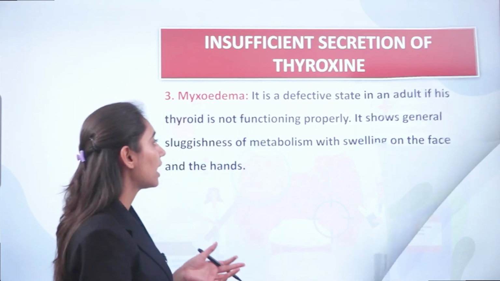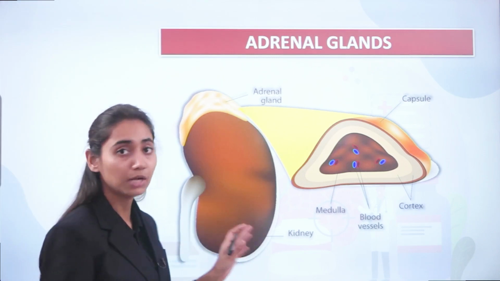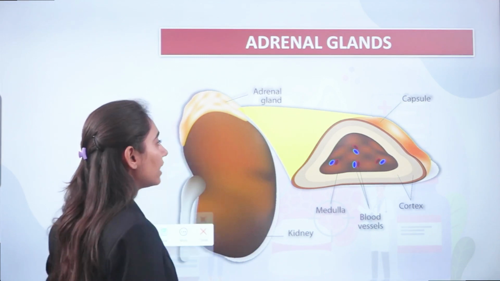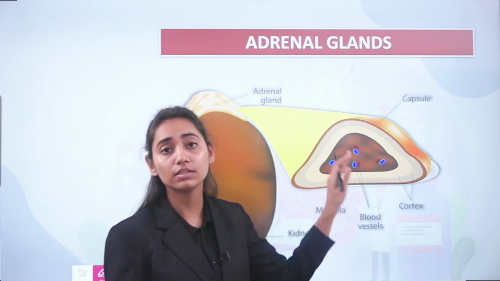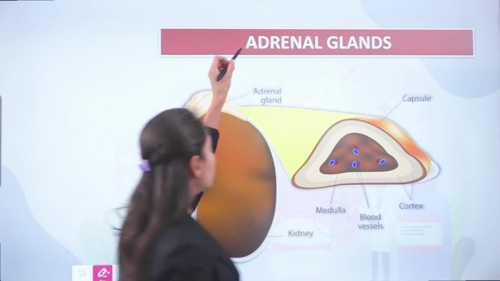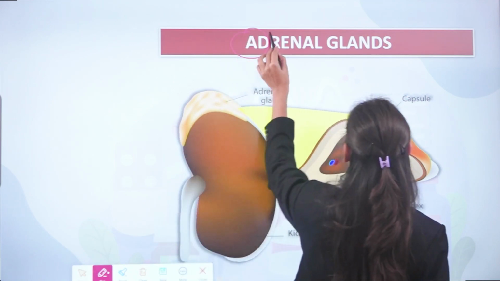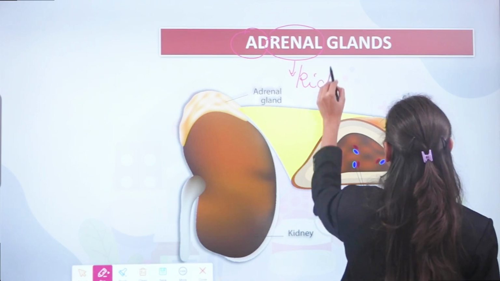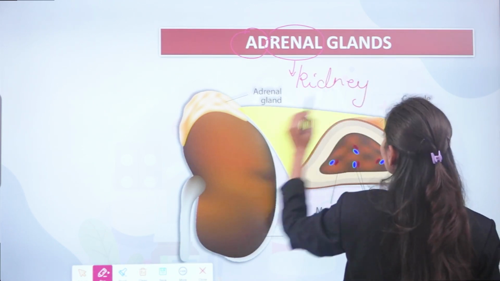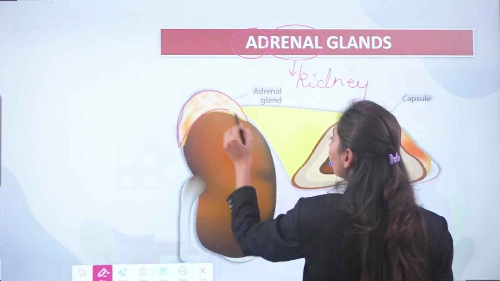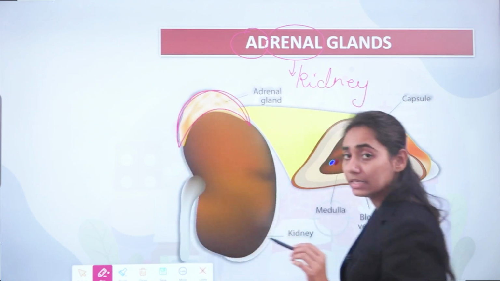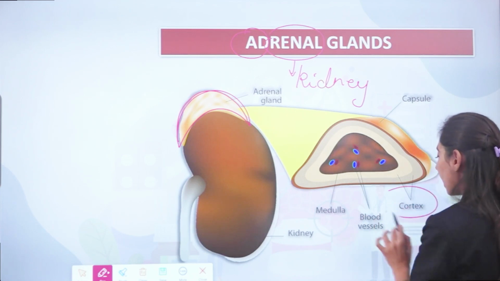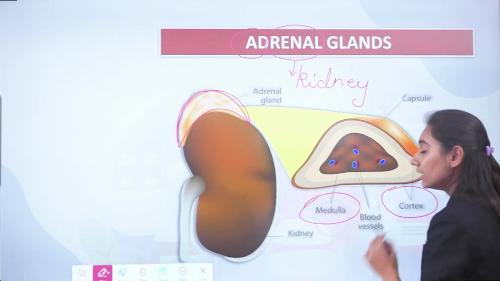And then after the thyroid gland, coming to another gland, which is known as the adrenal gland. These glands are located on the upper part of the kidney. Ad means adjacent and renal means kidney. So they are located on the outer or upper part of the kidney. Now this adrenal gland is divided into two parts, the outer cortex and the inner medulla.